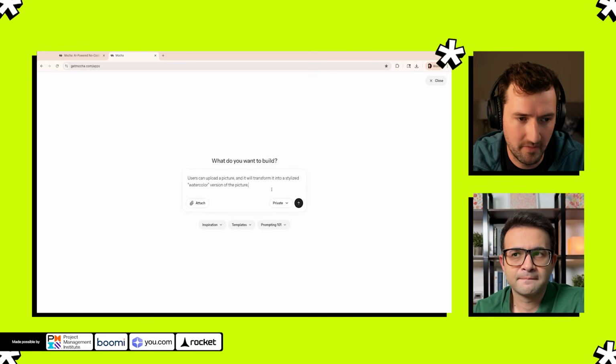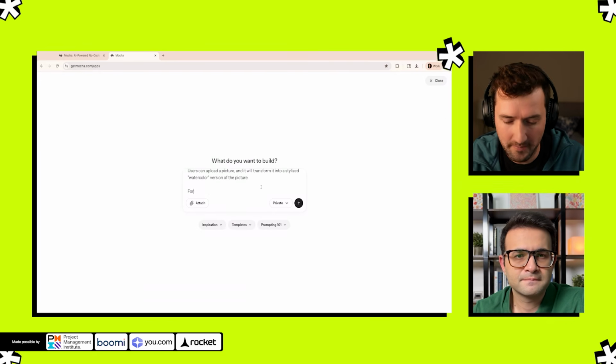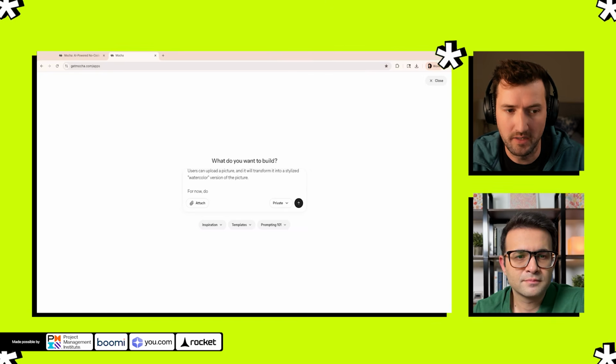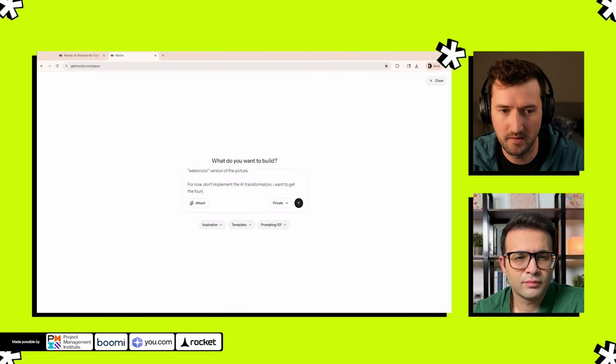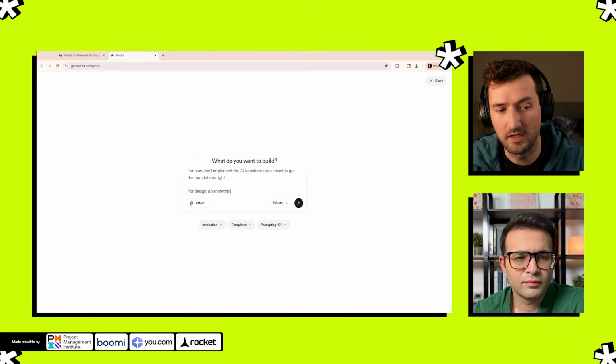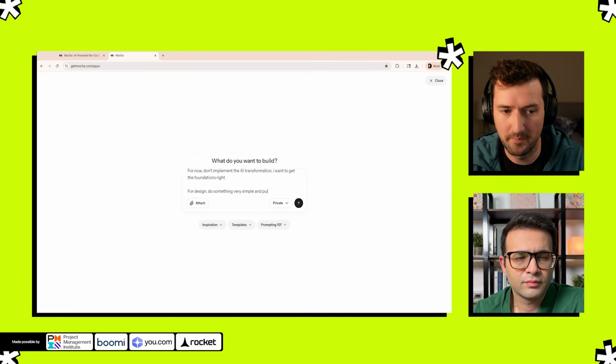Which is how we design Mocha to respond. So I'm going to say for now, don't implement, this is a trick. Don't implement the AI transformation. I want to get the foundations right. And I'll say for design, do something very simple and pure, inspired by Apple.